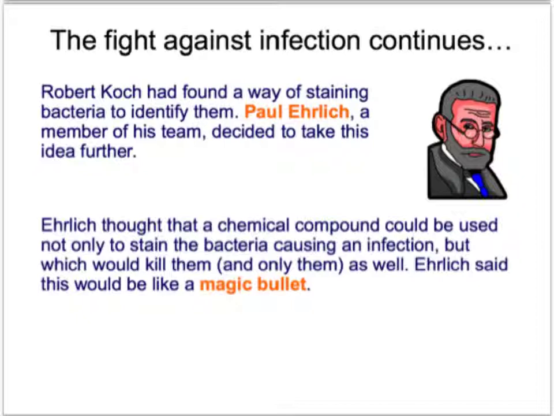But what would be special about this particular chemical stain was that it would only kill the germ that it wanted to. Anything else in the way would not be harmed. He said he was looking for a compound, a chemical, which would essentially be a magic bullet, a bullet that didn't harm what it wasn't meant to harm, but would only kill what it was meant to kill. We would call it an antibiotic.